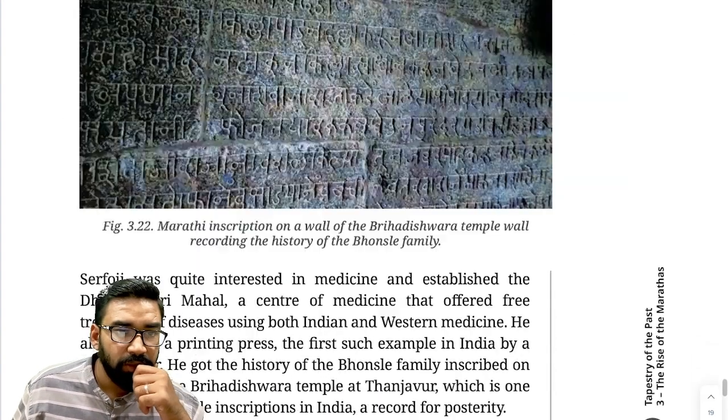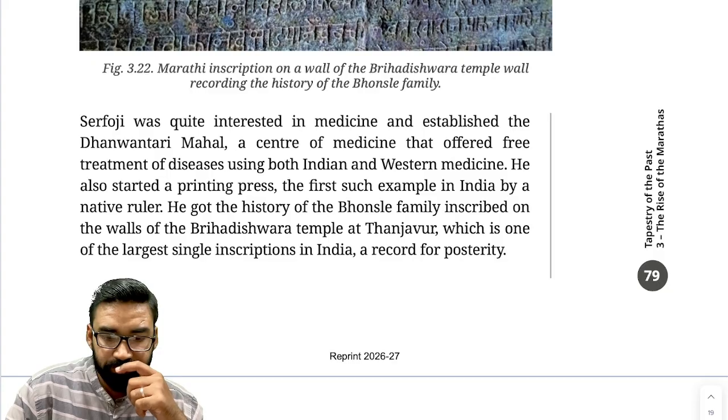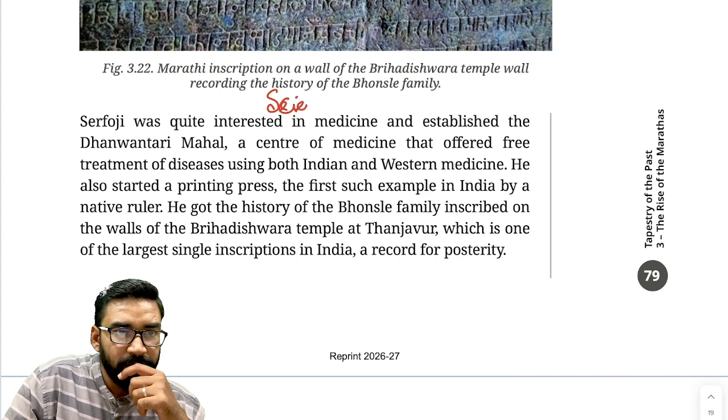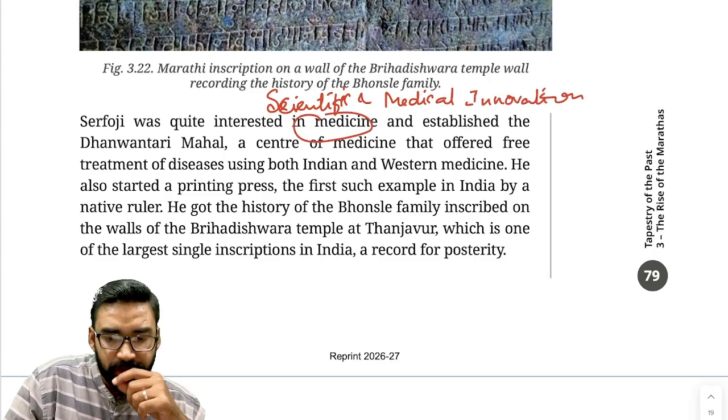Clear? Okay. Now apart from this, Dhanvantri Mahal. Clear? So this is something related to scientific and medical innovations. Fine. Sarfoji interested in medicine also.